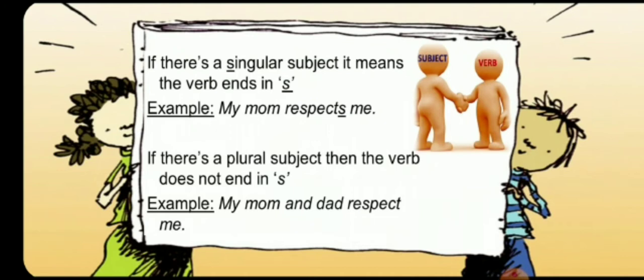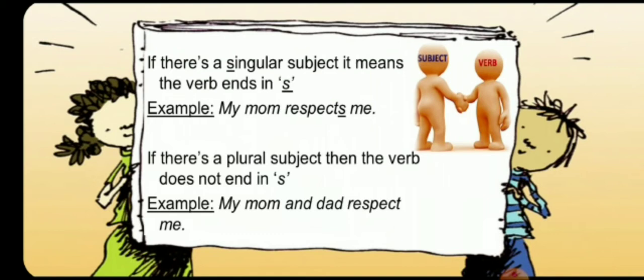Let us see the example. If there is a singular subject, it means the verb ends in s. My mom respects me. Here my mom is only one, so it is a singular noun. So respects, with s added, is also a singular verb.